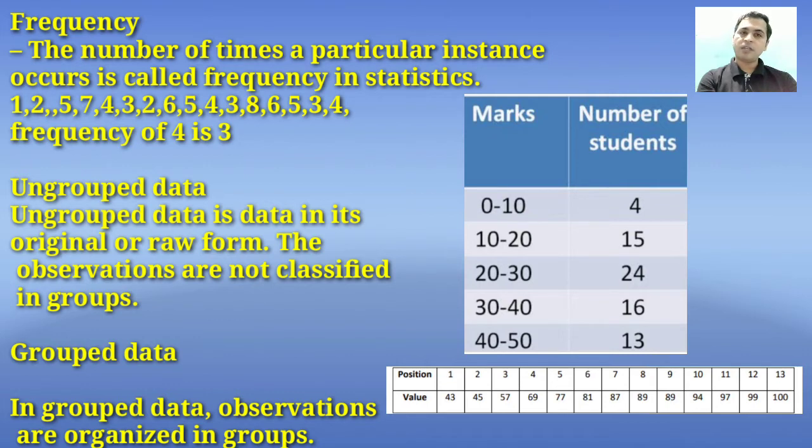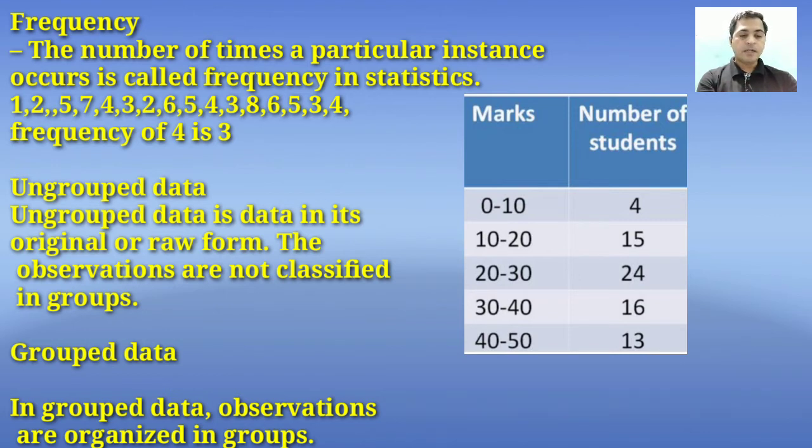And similarly, grouped data means, in a particular class, students got marks between 0 to 10, 4 students; 10 to 20, 15 students; 20 to 30, 24 students; 30 to 40, 16 students; 40 to 50, 13 students. So the collection of these data is known as grouped data. Right student? Next, moving to the next slide.